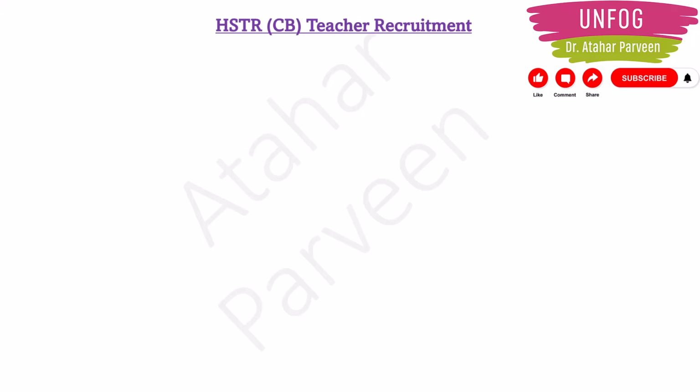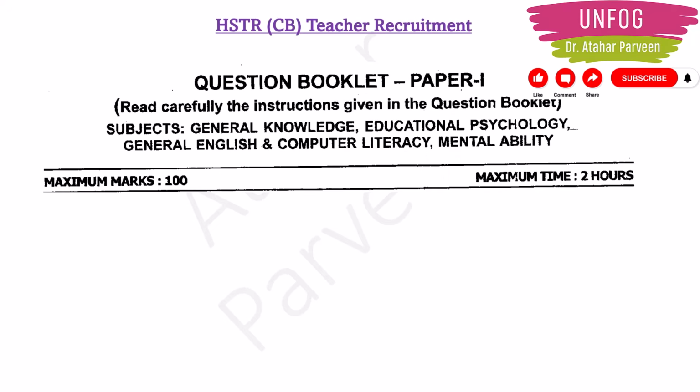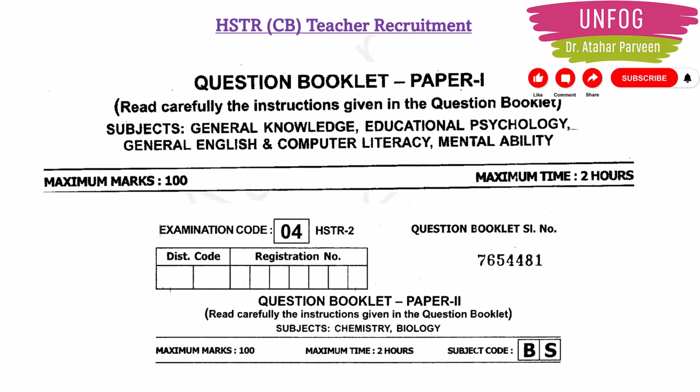You will have two papers. One paper will be of a general syllabus like general knowledge, educational psychology, general English and computer literacy along with mental ability. So this paper will be for 2 hours and maximum marks will be 100, and another will be paper 2, which will be the subject specific paper.